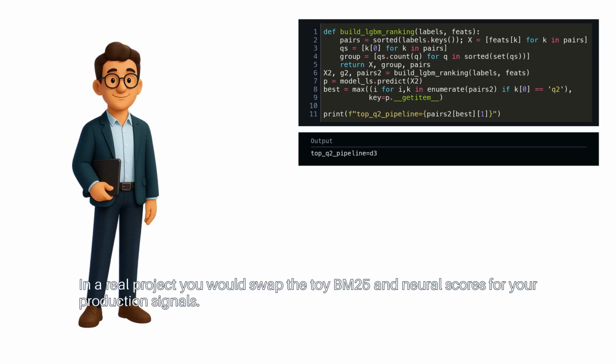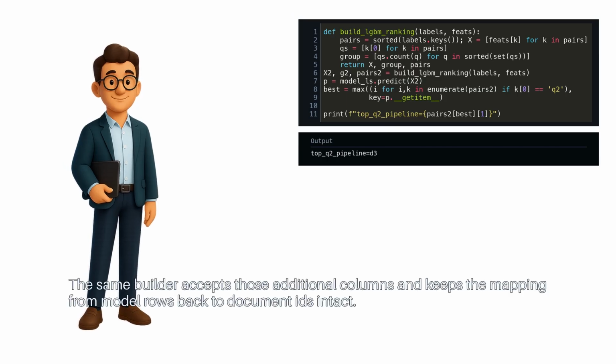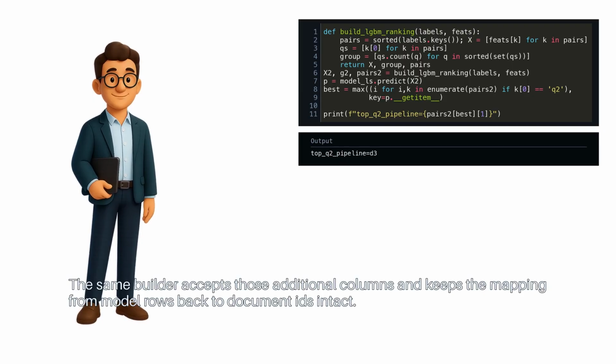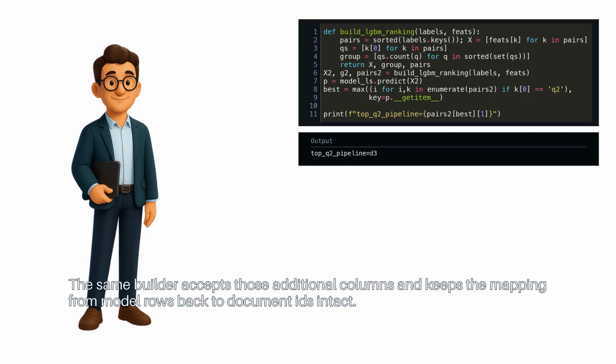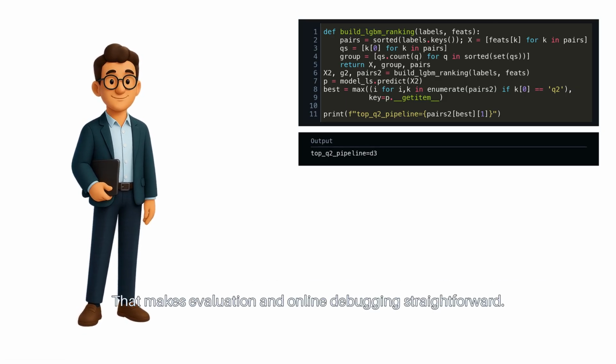In a real project, you would swap the toy BM25 and neural scores for your production signals. The same builder accepts those additional columns and keeps the mapping from model rows back to document IDs intact. That makes evaluation and online debugging straightforward.